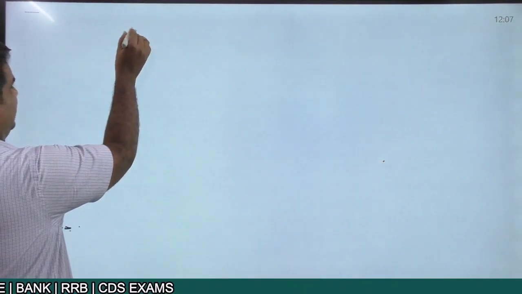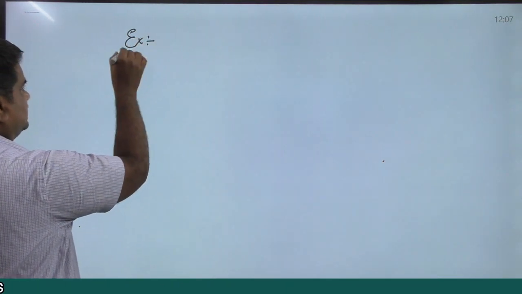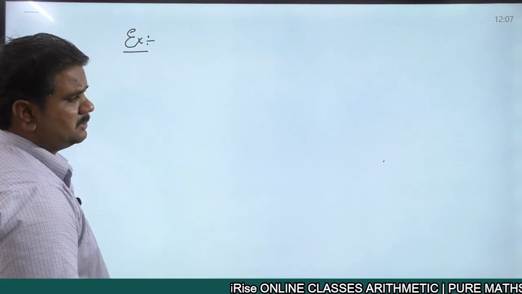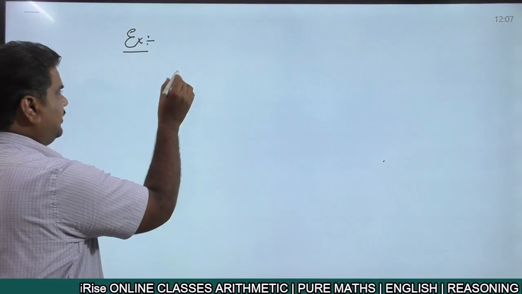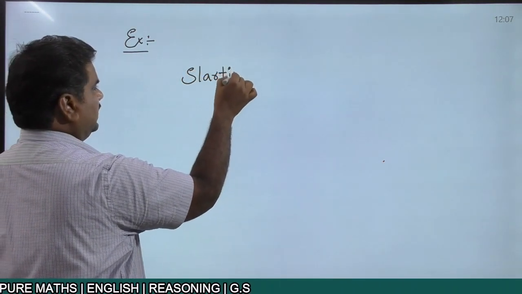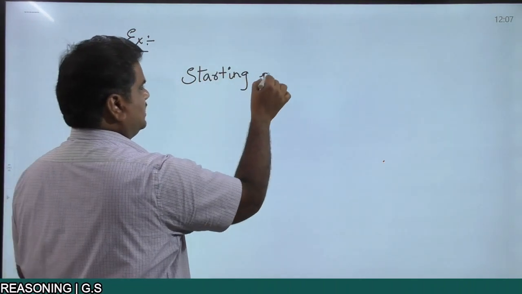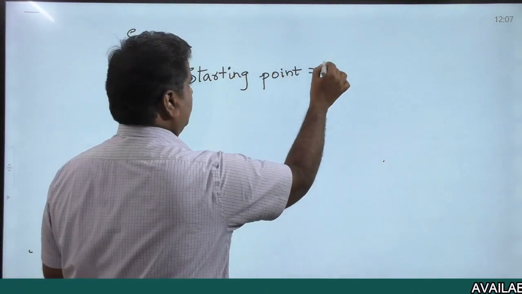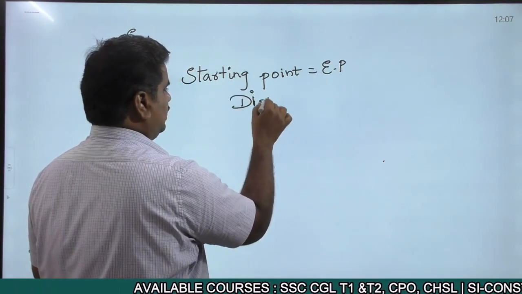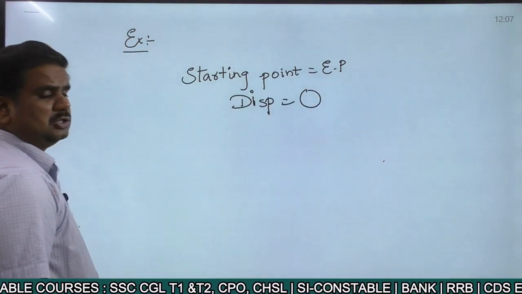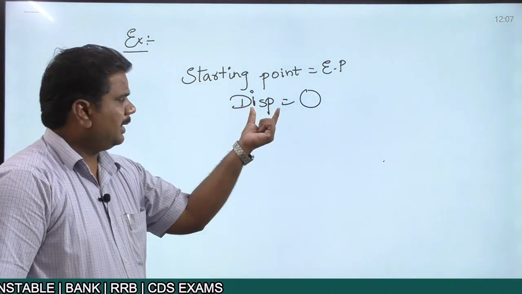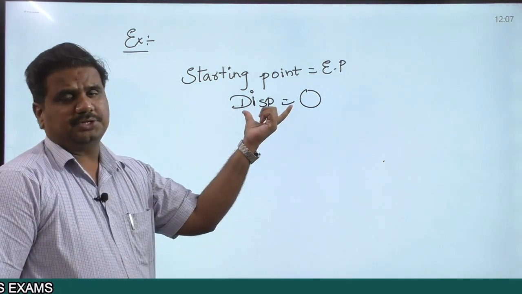Moving on to the next one, that is the examples for displacement. When talking about examples for displacement, always remember that if the starting point is equal to the ending point, in that particular case the displacement of an object is always equal to 0. In simple terms, if the initial position and final position are the same, then the displacement of an object is equal to 0.